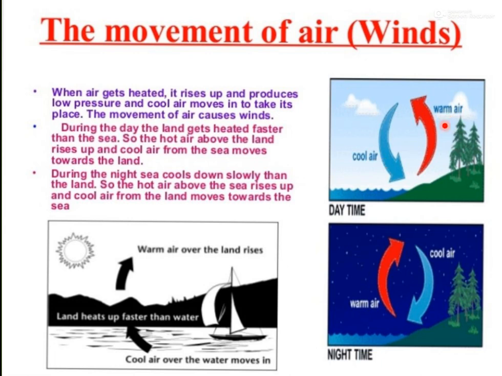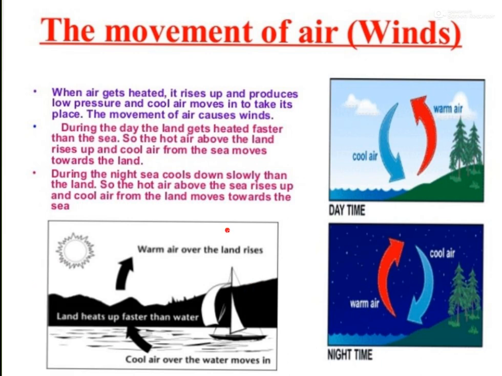So warmer air rises up, and on the upper surface of the land, the pressure becomes low. देखिए एयर ऊपर जाएगी तो ये एरिया वैकेंट हो जाएगा, यहाँ नंबर ऑफ पार्टिकल्स बहुत कम होंगे तो पार्टिकल्स ही तो प्रेशर लगाते हैं, तो यहाँ का प्रेशर लो हो जाएगा. और कूलर एयर where the number of particles is comparatively more, so the pressure is high.